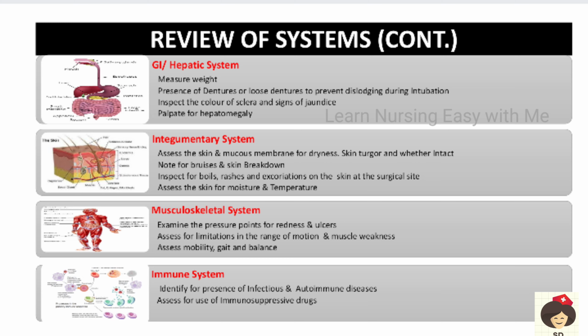And in the muscular system you have to assess the pressure points for redness and ulcers. If the patient has ulcers and redness, then we know that the patient is on bed rest and they can cause infection. Also, any limitations in range of motion, muscle weakness, gait, balance, and mobility will be checked. And in the immune system, check if the patient has any infectious diseases or autoimmune diseases, and assess if the patient is taking any immunosuppressive drugs. Mainly transplant patients will be on immunosuppressive drugs.